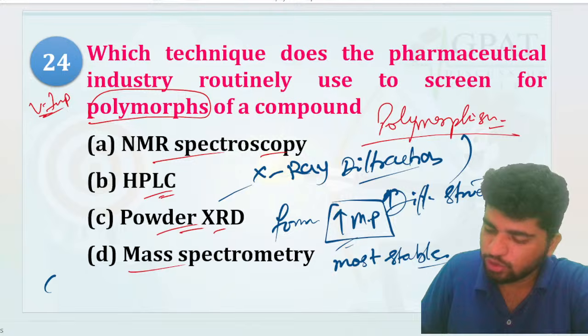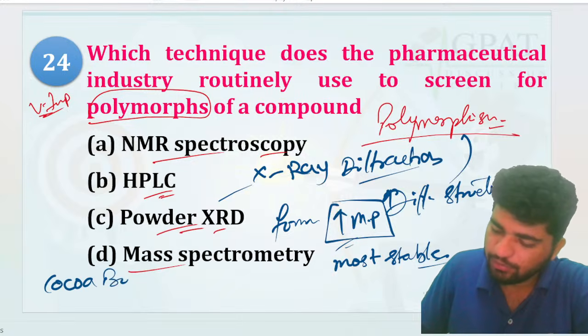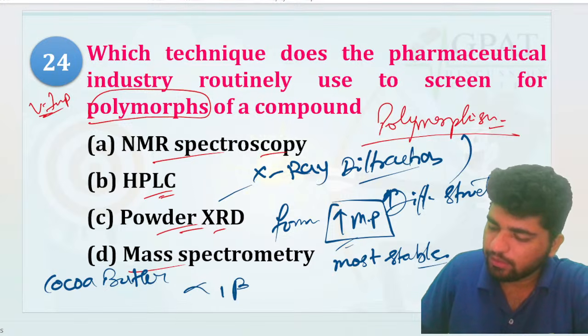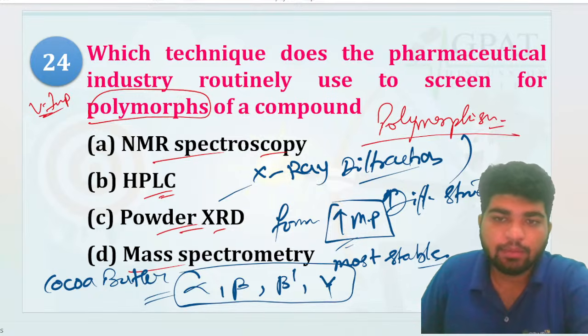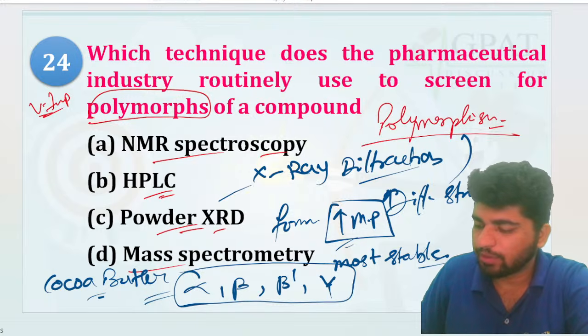Now, if I talk about the cocoa butter, we do have alpha, beta, beta dash as well as the gamma, right? So which of the following is the most stable polymorphic form of the cocoa butter? Alpha, beta, beta dash, or gamma?